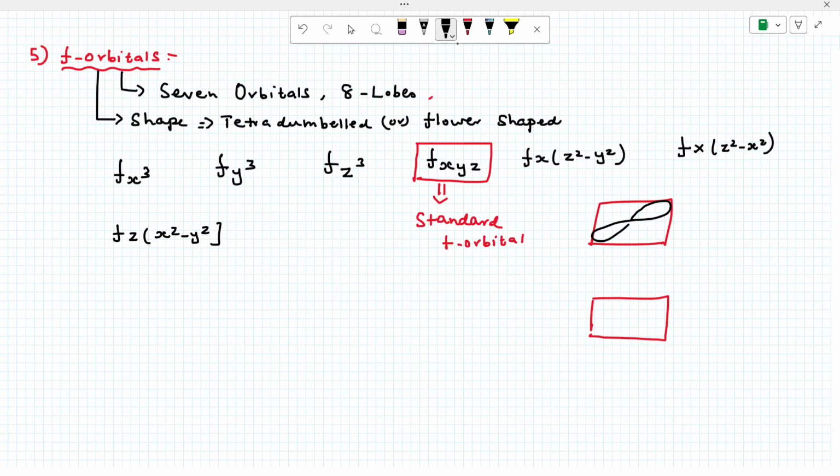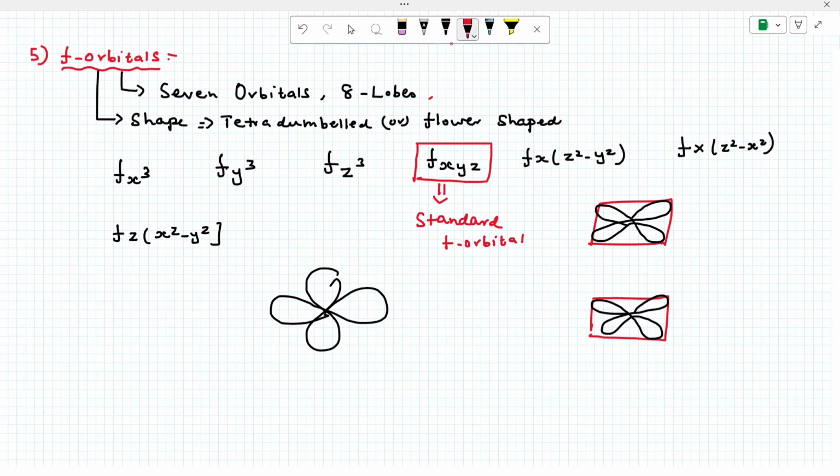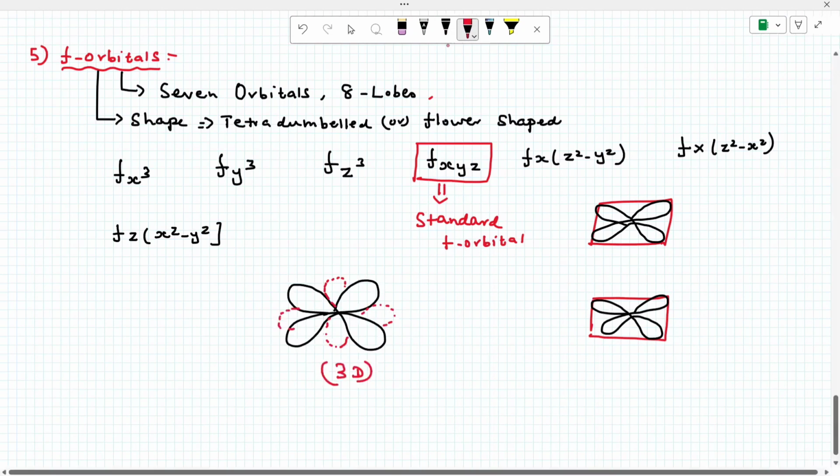One lobe, two lobes, three lobes, four lobes. 3 dimension வரைங்க. எப்படி இருக்கும்னா இங்க ஒரு lobe. இப்படி வரையலாம் for understanding. இது back side-ல இருக்கும். இங்க 1, இது 5, இது 6, இது 7, இது 8. இது 3 dimensional representation. இது 2D representation.